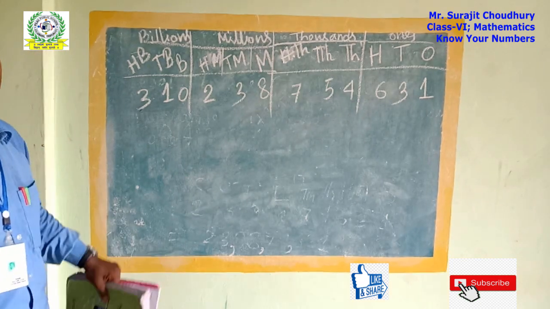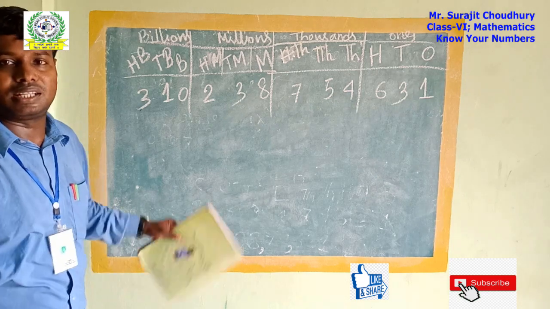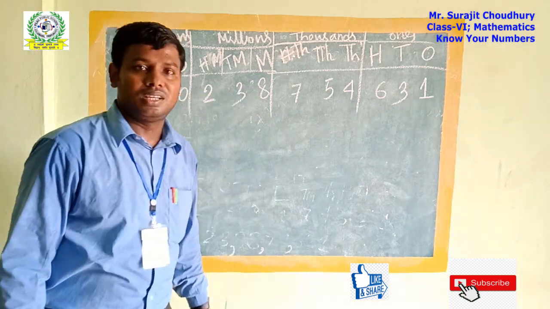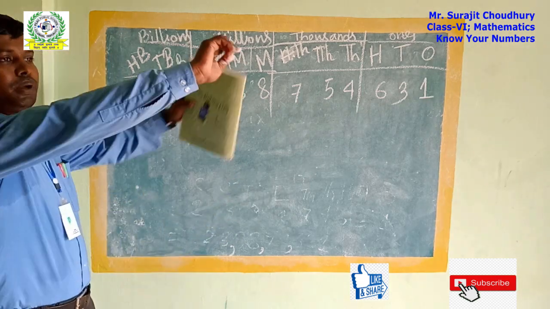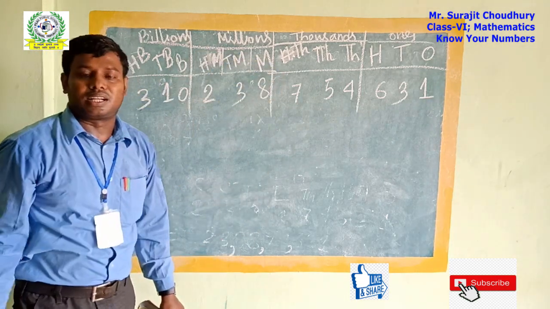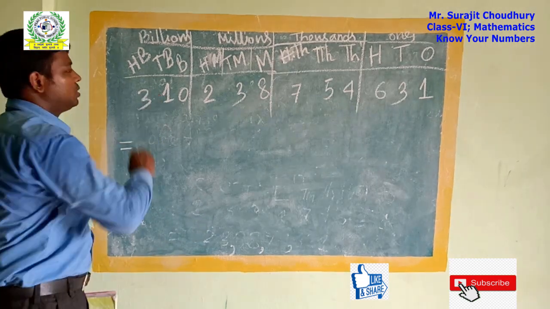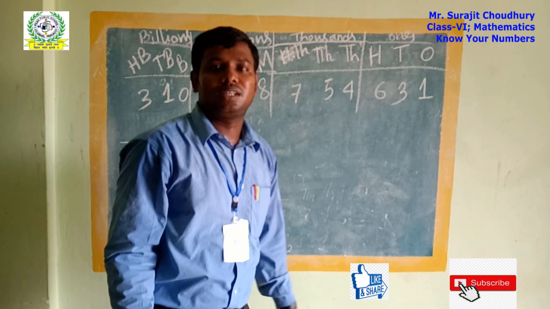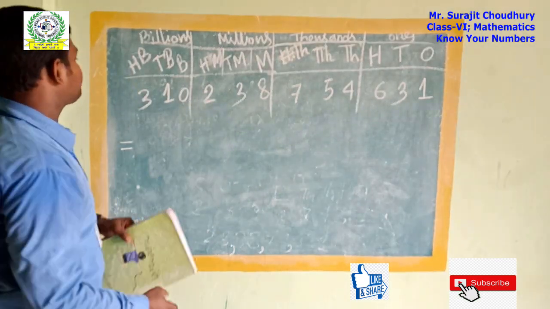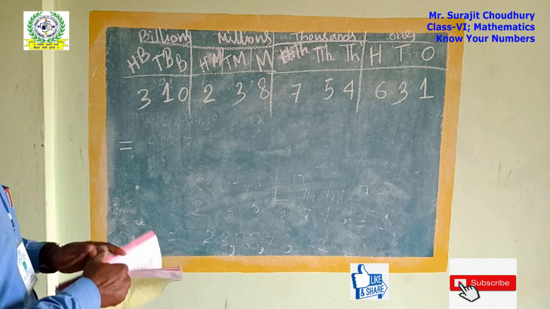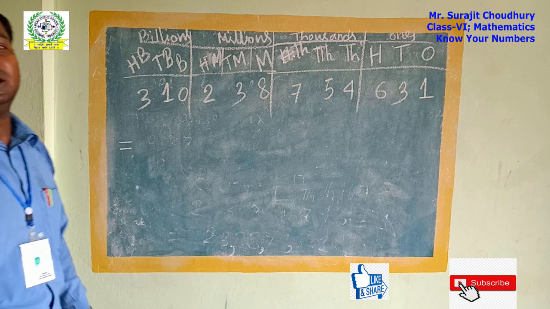So we can write the name of this number also. In your new syllabus, you cannot get this up to 12 digits. You only get up to 9 digits, so no problem. You will also learn it in later classes. I am giving the idea of naming 12 digits in the international place value system. See here, in the billions place, 310 are there. That means 310 billion.